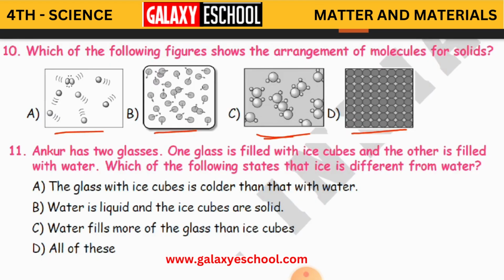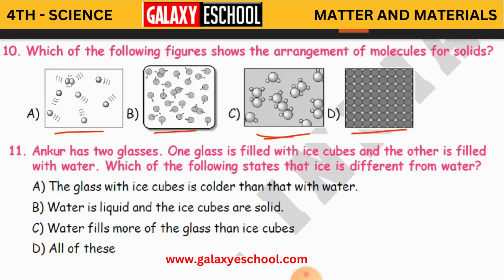So in solid state, how are the molecules arranged? In solid state, what happens, children? The molecules have a force of attraction among each other, and because of that, they are very close to one another. Remember, in solid state, the force of attraction among the molecules is very high. So that is why they are very close.